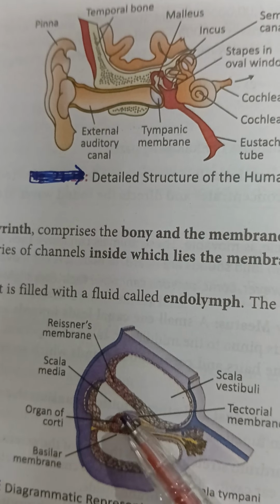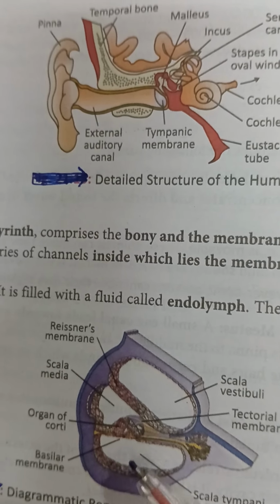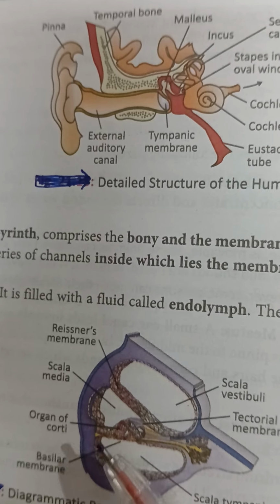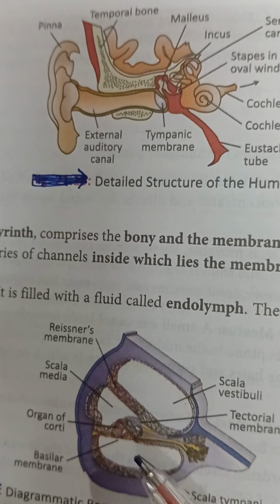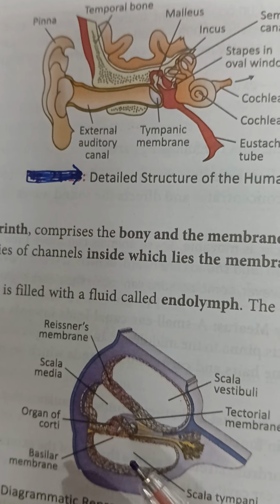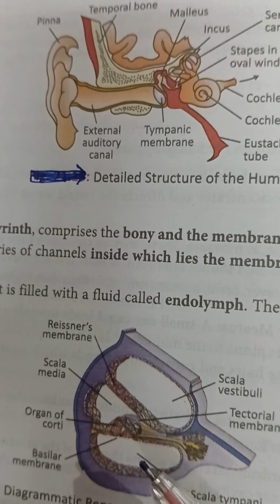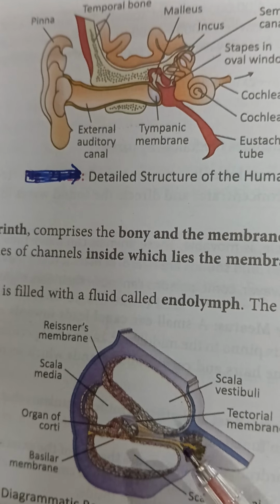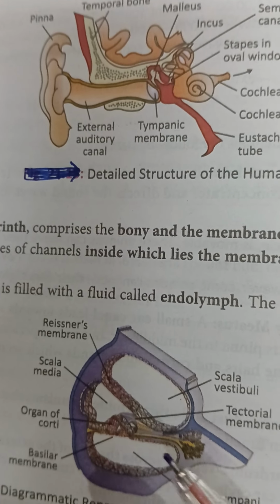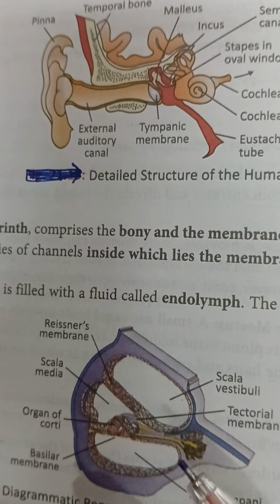As a result, nerve impulses are generated in the afferent neurons associated with the hair cells of the organ of Corti. These impulses are transmitted by afferent nerve fibers via auditory nerves to the auditory cortex of the brain. Where is this impulse transmitted? Through afferent nerve fibers, with the help of auditory nerves, it goes to the auditory cortex of the brain.